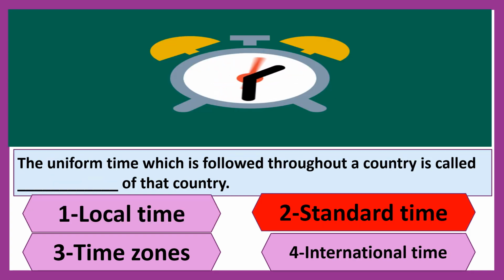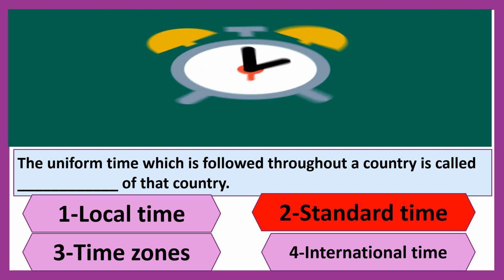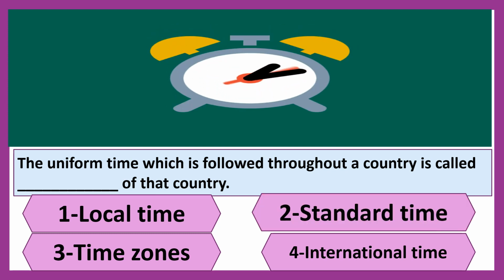Next question is, the uniform time which is followed throughout a country is called dash of that country. First option is local time, second is standard time, third is time zone, and fourth is international time. You are right, children. International time. The uniform time which is followed throughout a country is called international time of that country.